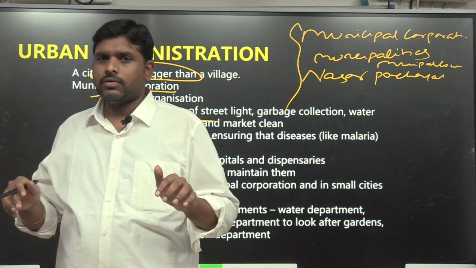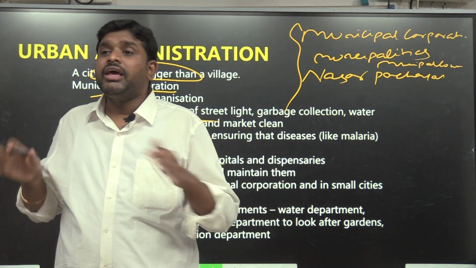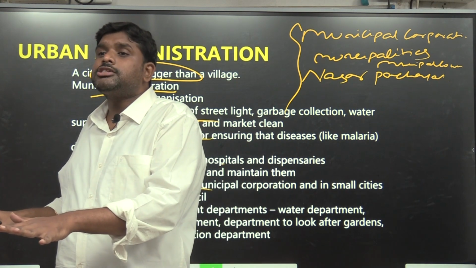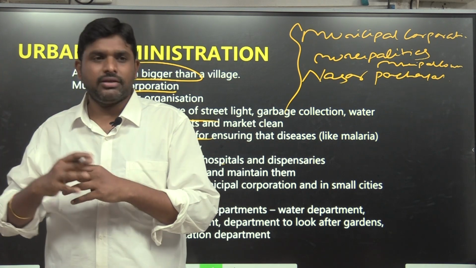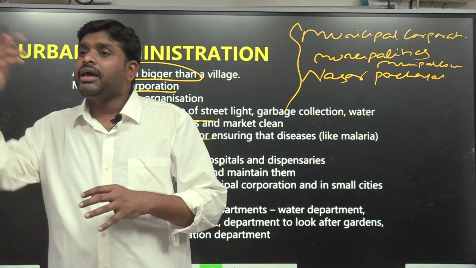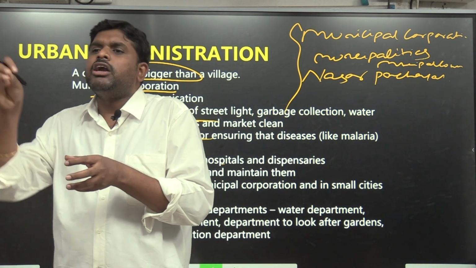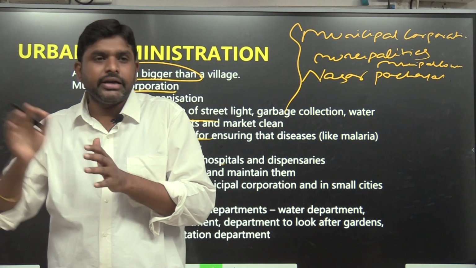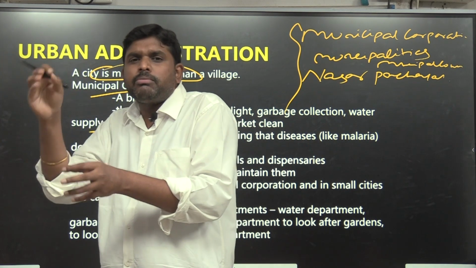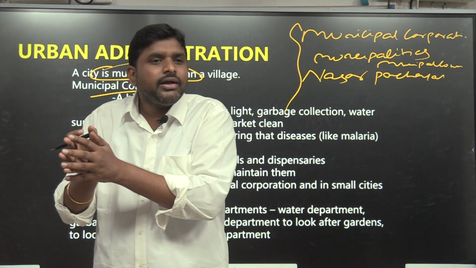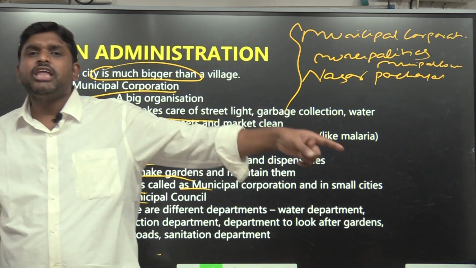That is the difference. The corporators will sit like a body, like the Grama Sabha body. Here corporators will be sitting like a body, which is called the municipal council. They will sit together and make a policy, and that policy will be implemented by the mayor and the standing committee. A standing committee is a group made from the ward members, the corporators, and they will be implementing it. Why? Because the numbers are more. Everyone cannot implement it, so a few members will be selected and they will implement it. That body is called the standing committee. Standing committee and mayor. Who will be overseeing it? Municipal commissioner.